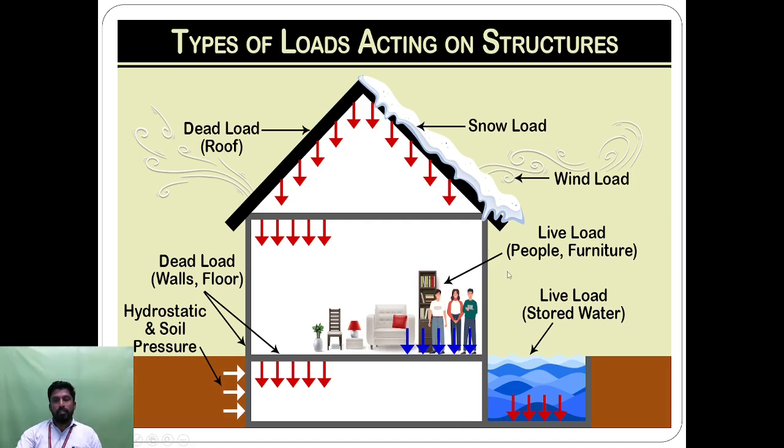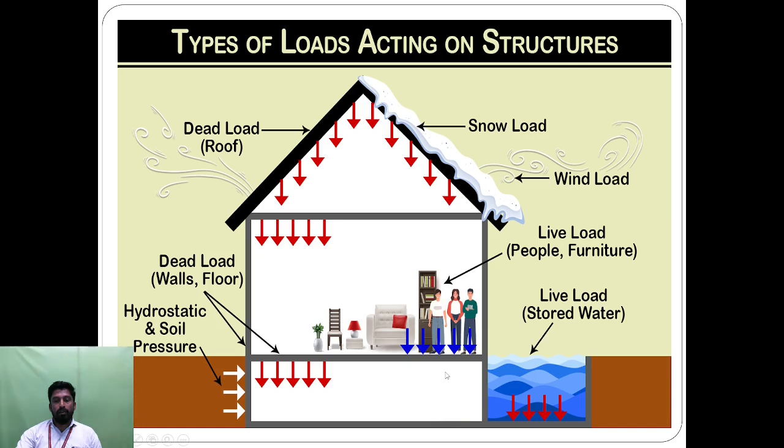Live load means, as the arrowheads denote here, pictures, people or furniture. These are live loads, also called moving loads. Then another one is hydrostatic and soil pressure, which is the underground load acting on the structure and affecting it.